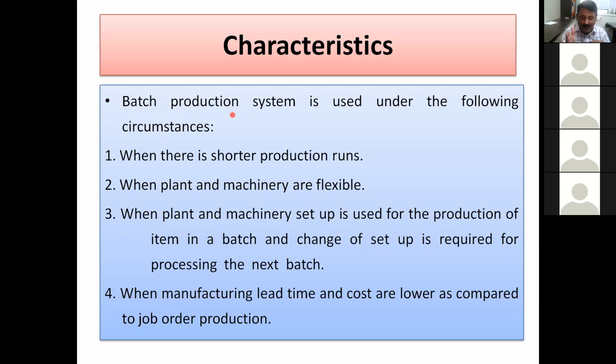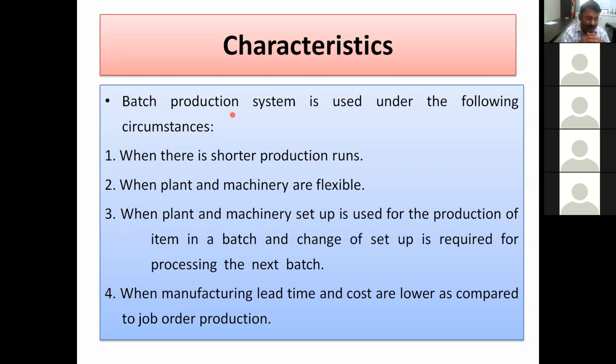So when tablet 1 is being manufactured today and it is scheduled up to the 15th, then on the 15th afternoon or evening it will end, then the complete setup will change. It may take 2 hours, 4 hours or 8 hours, and after that the new production line starts. This is when the plant and machinery setup used for the production of an item in a batch, and change of setup is required for processing the next batch. One setup is going on up to the 15th, and within 8 hours, 12 hours, whatever gap is required, a complete change for the next batch, and again change accordingly. So this is the batch.